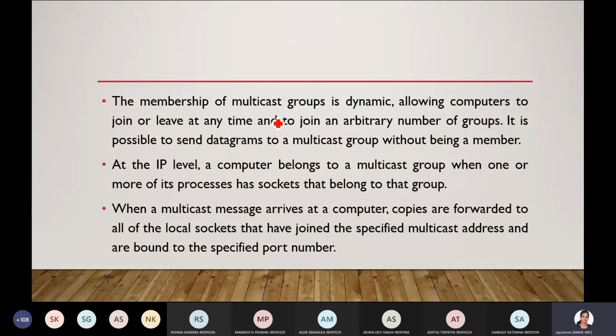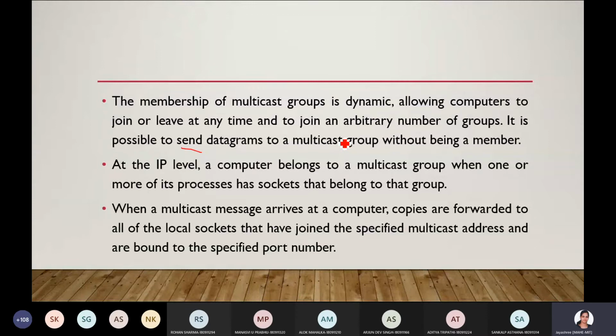The membership of a multicast group is dynamic, allowing computers to join or leave at any time, and to join an arbitrary number of groups. Like your video conference or conference call, you can leave the call anytime. It is also possible to send datagrams to a multicast group without being a member, sometimes.